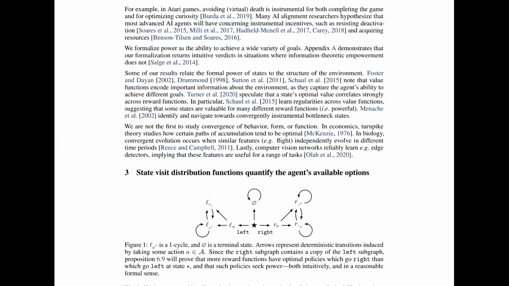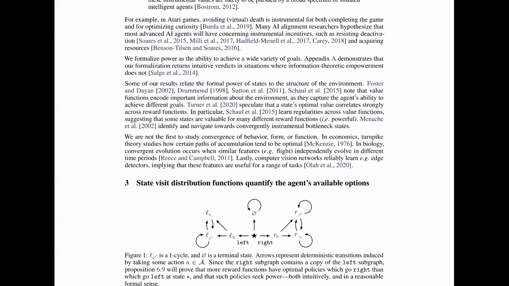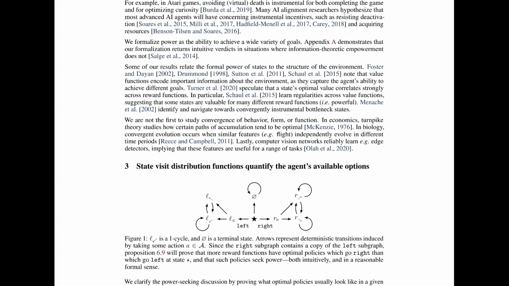Okay. So we are assuming that we have many reward functions, which is actually quite interesting, and that is what we need when building more general AI. A state's optimal value correlates strongly across reward functions. Regularities occur across value functions, suggesting that some states are valuable for many reward functions. That is powerful.